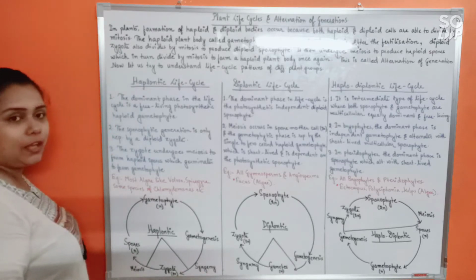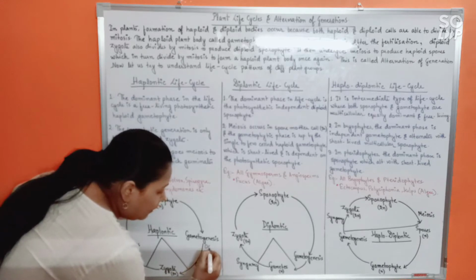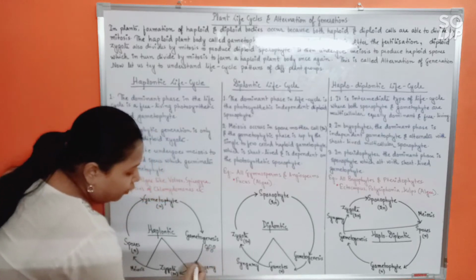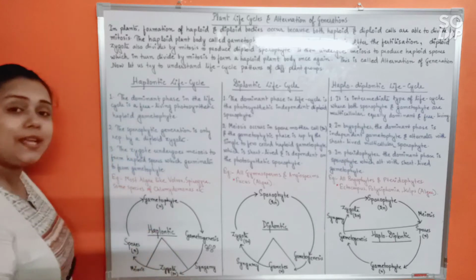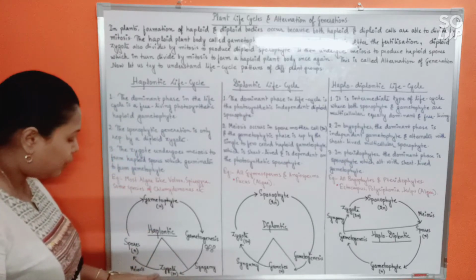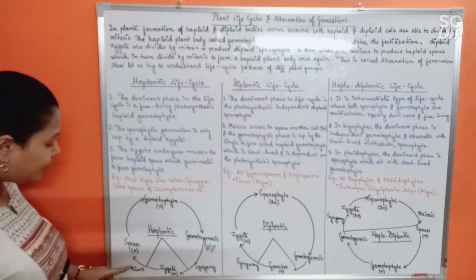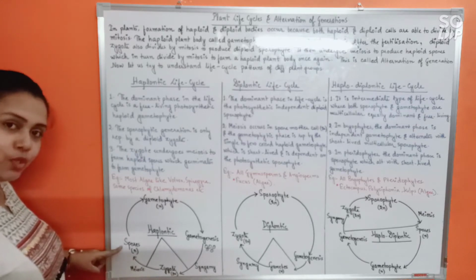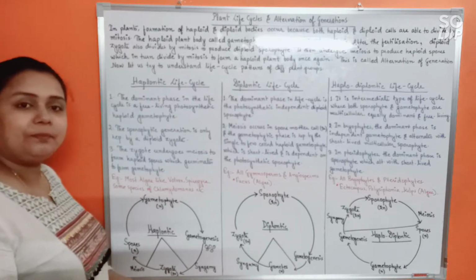Syngamy means fusion of gametes. Okay. So suppose these are the small gametes which are being formed by gametogenesis, and they would undergo fusion, undergoing syngamy, giving rise to a diploid zygote. The diploid zygote would immediately undergo meiosis, that is zygotic meiosis, giving rise to some haploid spores again, which will germinate and give rise to a gametophyte.